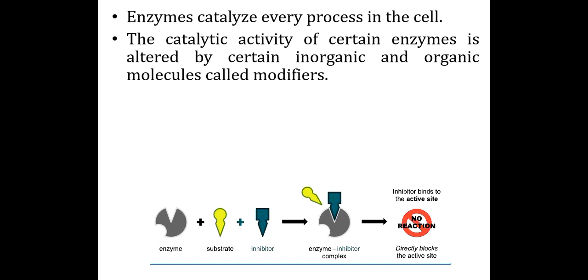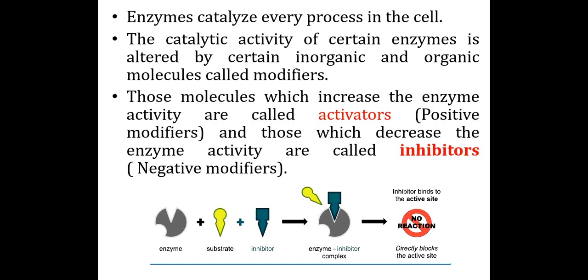They can stop the activity of an enzyme, or they can increase or accelerate it. So these molecules which increase enzyme activity are called activators. They are the positive modifiers, while those which decrease enzyme activity are called inhibitors.